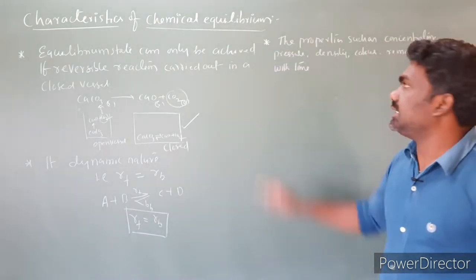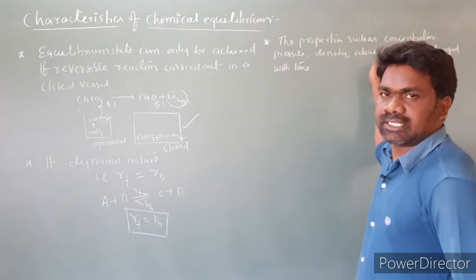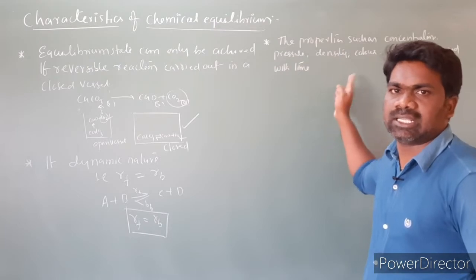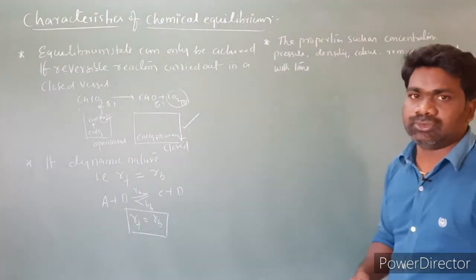So at the equilibrium state, the properties such as concentration, pressure, density, color remain unchanged with time.